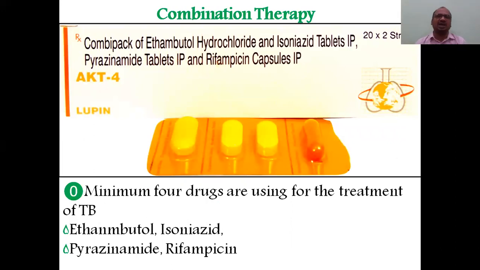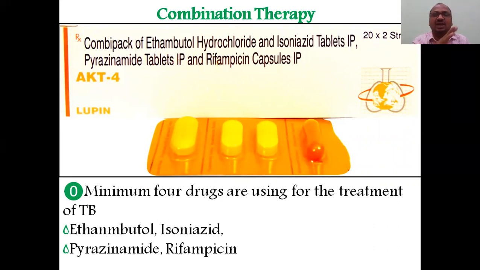Number two, combination therapy. Combination therapy is nothing but a minimum of 4 drugs used for the treatment of TB. See here, in one strip this is ethambutol, this is isoniazid, this is pyrazinamide, this is rifampicin. Four drugs are combined together, that's why it is called combination therapy. For some diseases you have to give combination only. A single drug cannot work, no cure, waste only.